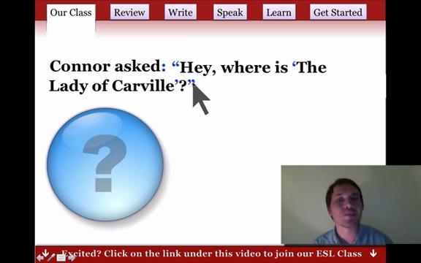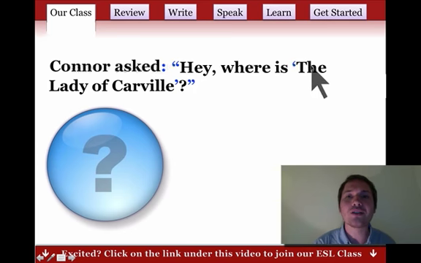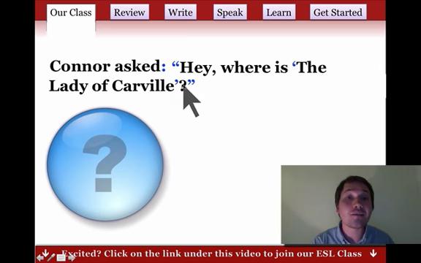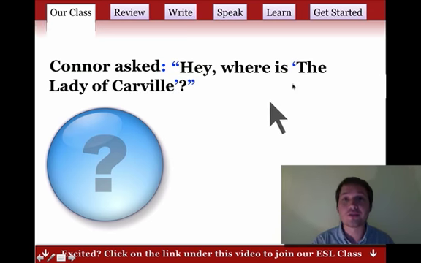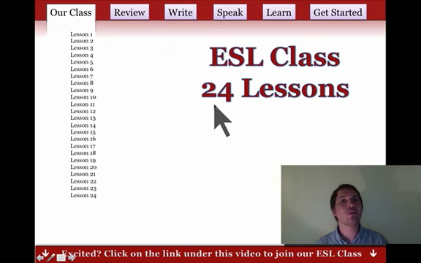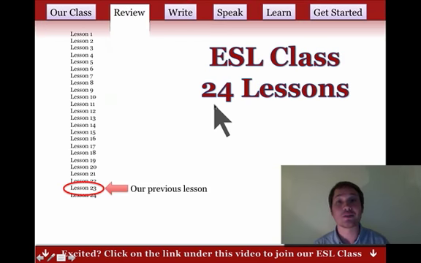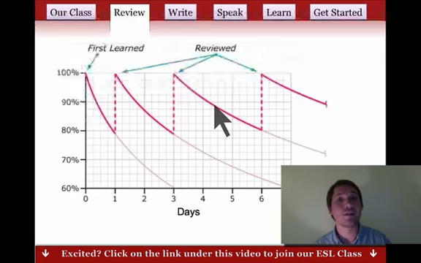Something interesting happens. If you have a quotation that is inside of a quotation, you need to use a single mark here and a single mark here. And of course, this time the question mark goes inside the quotation because that's part of Connor's question. That's a whole question, right? We have 24 lessons, and last time we studied lesson 23. That means today is our last lesson. We need to review, and we're going to do that right now.